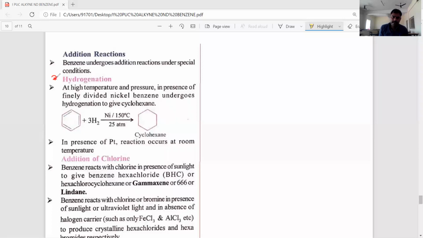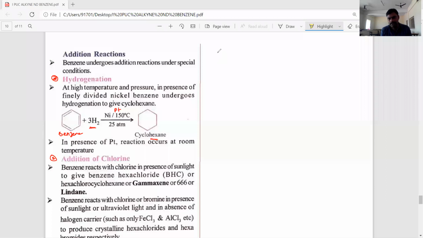Okay, students. First, addition of hydrogen. Under special conditions, benzene contains 3 double bonds. That's why 3 molecules of H2 we are taking, in the presence of nickel or platinum catalyst. Then the double bonds are converted into single bonds. Then the product is cyclohexane. Cyclohexane is the product. That is addition of hydrogen or hydrogenation of benzene.